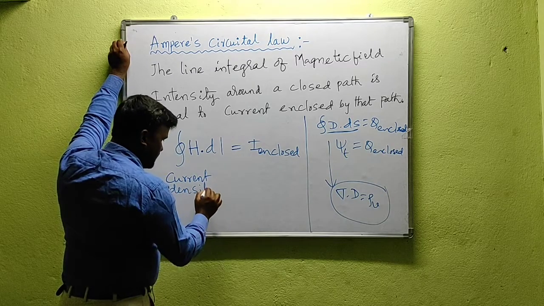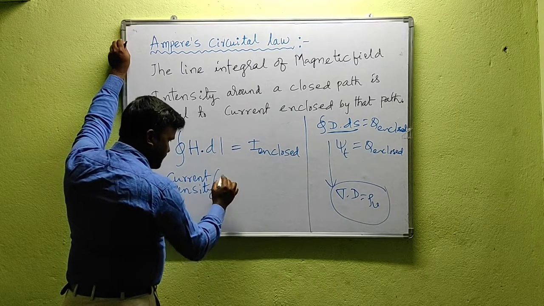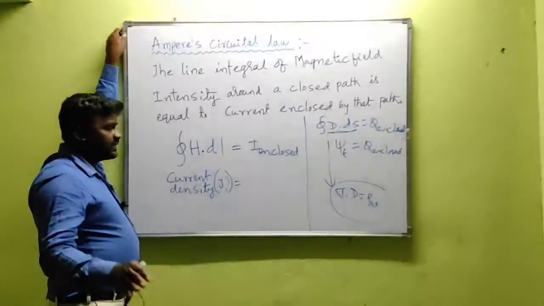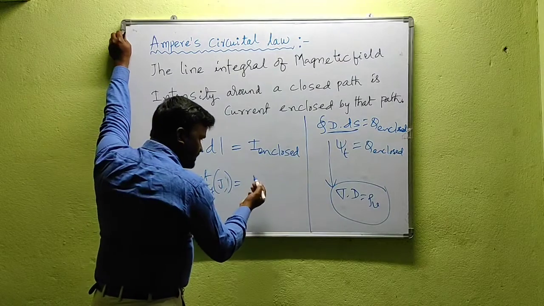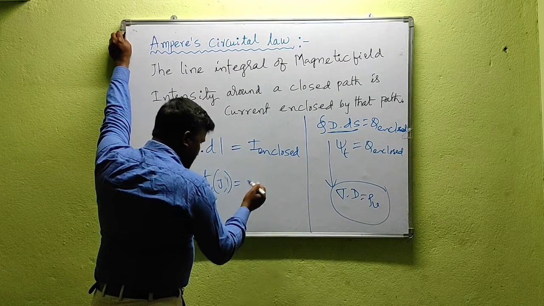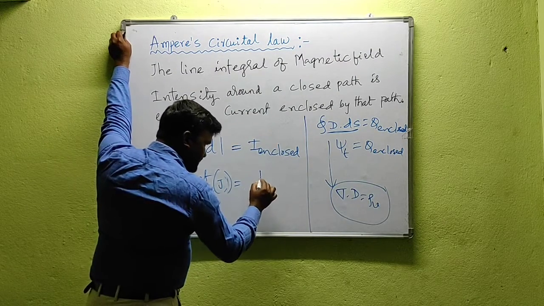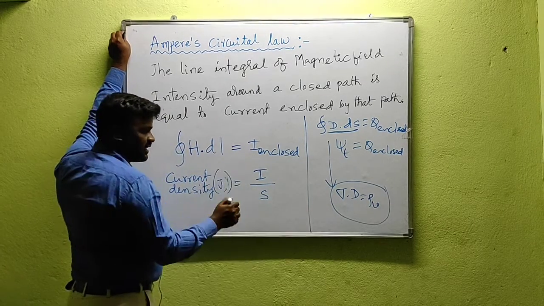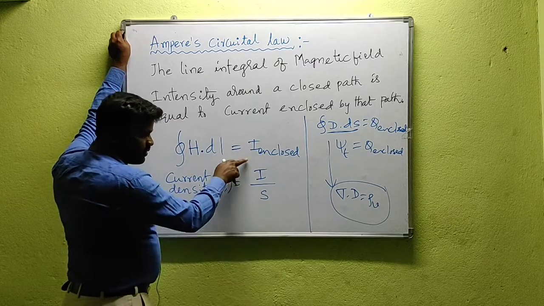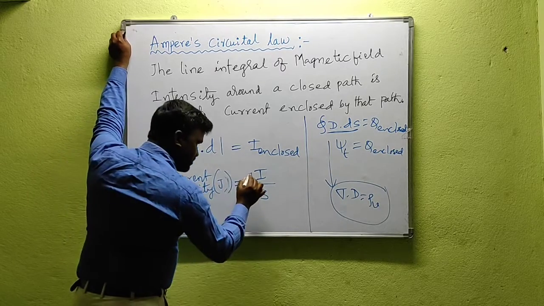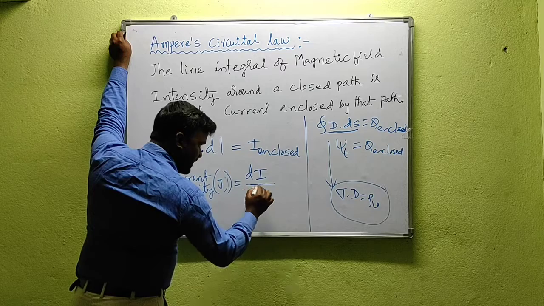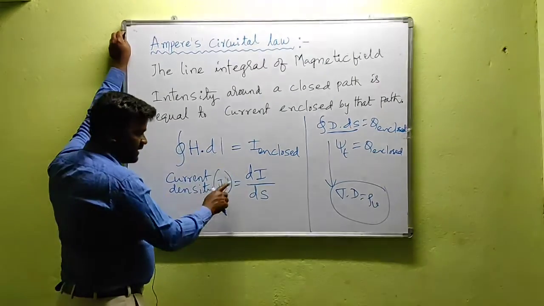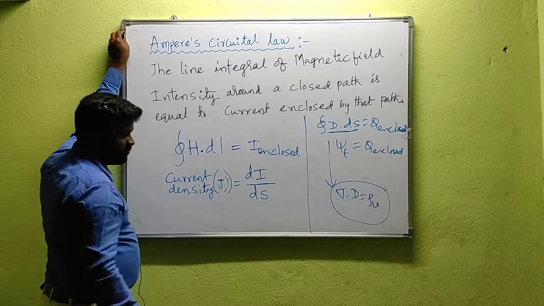Basically it is represented by J. Flux density is flux per unit surface area; current density is current per unit surface area, that is I by S. If the surface area changes, the current flowing through this surface area also changes. That's why di by ds. So J can be written as J equal to di by ds.